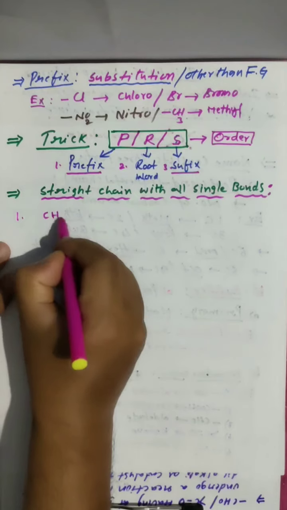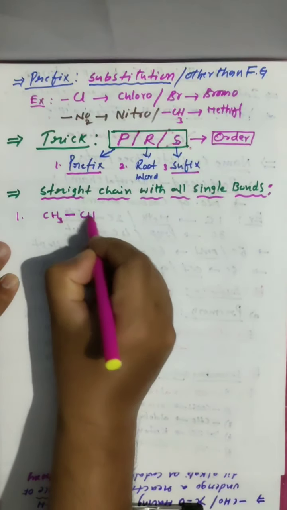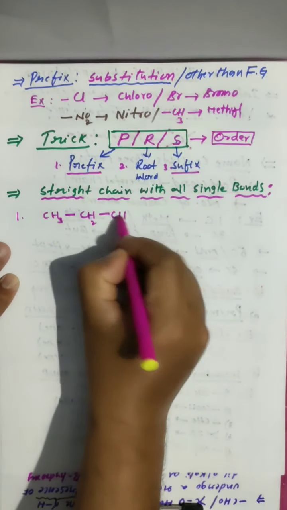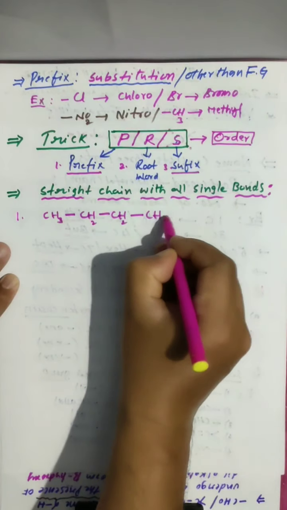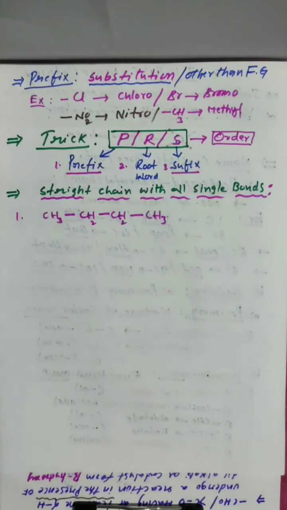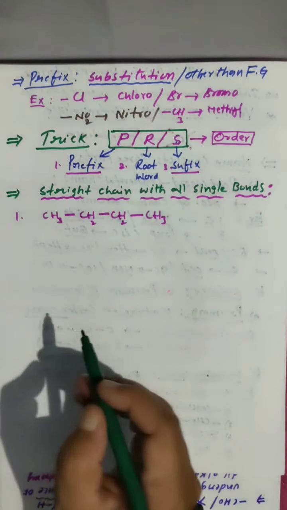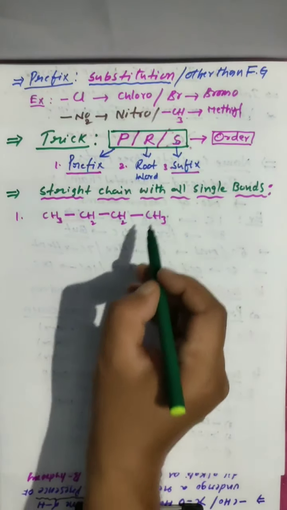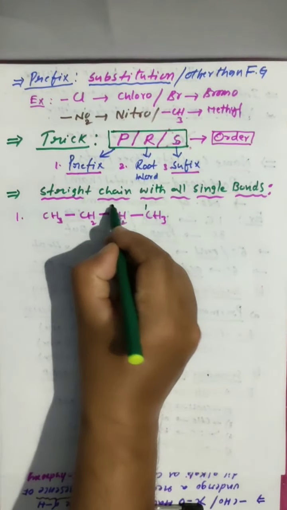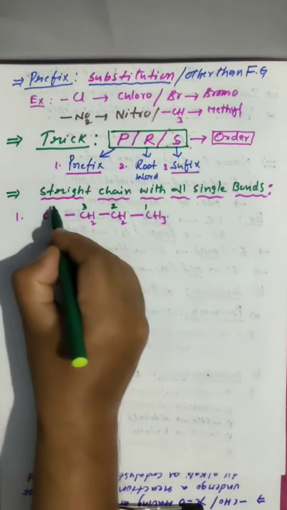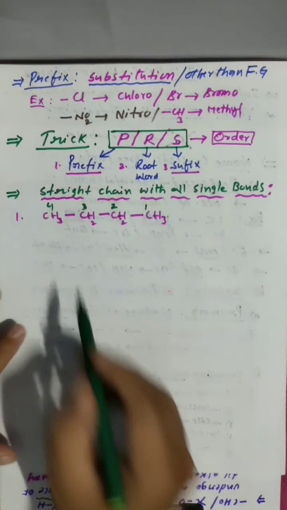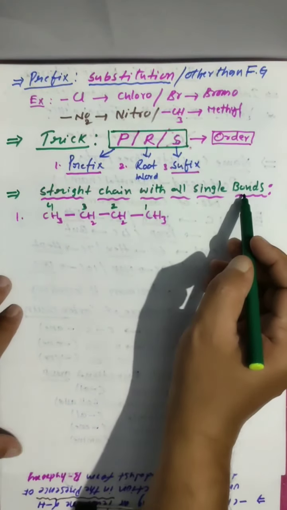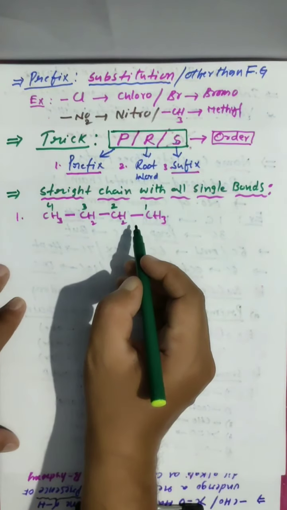Somewhere you are given a chain like this, and you have to write the name. First you have to count how many carbon atoms are there: 1, 2, 3, 4. A straight chain with all single bonds is there.